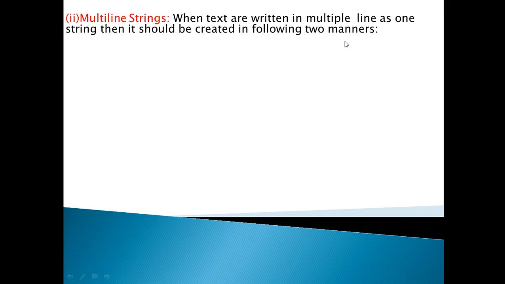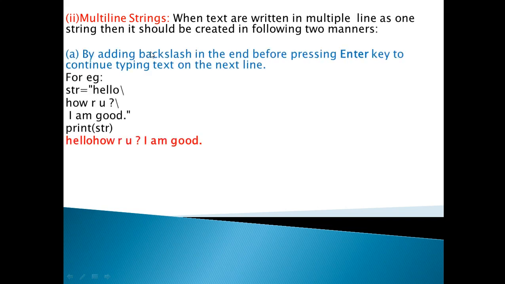There are two ways to create that string. Which string? The multi-line string, the string which is stored in more than one line. So how will you create a string which contains more than one line?